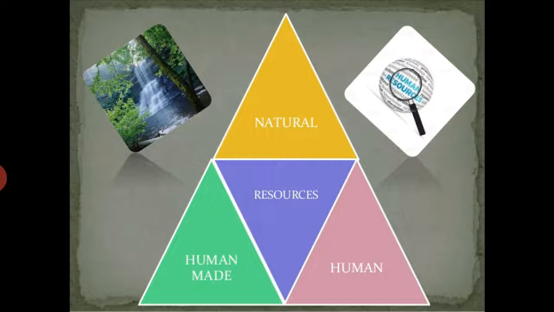So as you can see on the screen, there are three major types of resources. The first one is the natural resource. The second one is the human-made resource. And the third one is the human resource. So today we are going to discuss natural resources and their classifications.